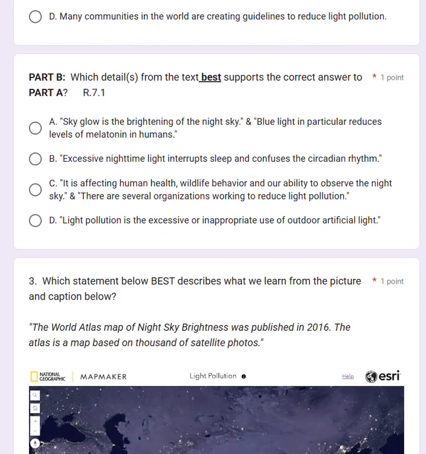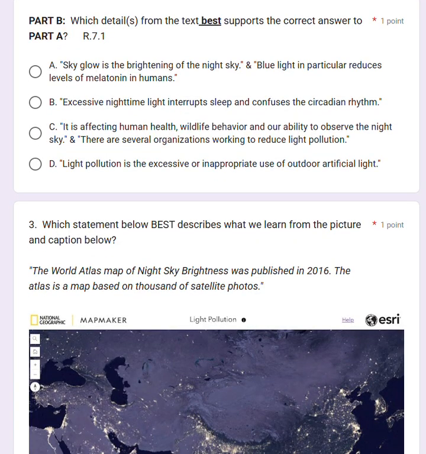All right. Part B. Which detail or details from the text below best supports the correct answer to part A? A, sky glow is bright in the night sky and blue light in particular reduces levels of melatonin in humans?